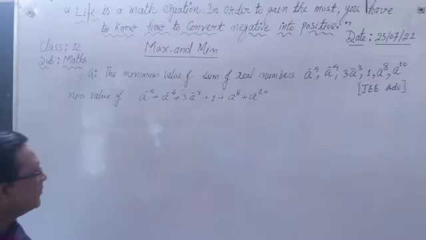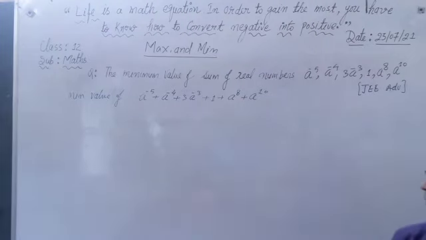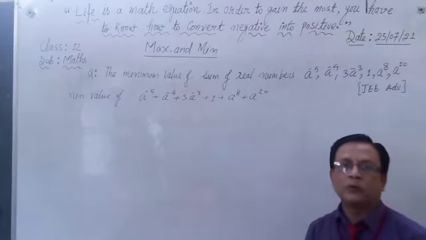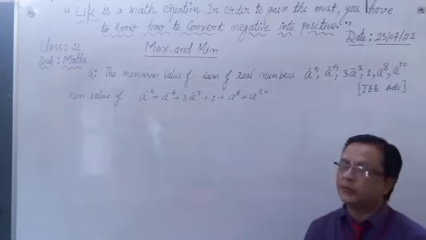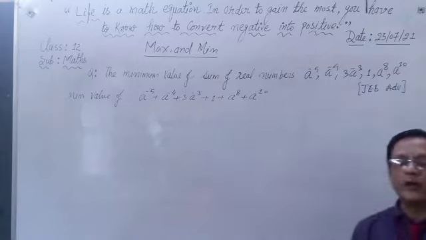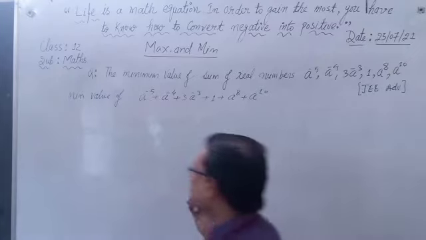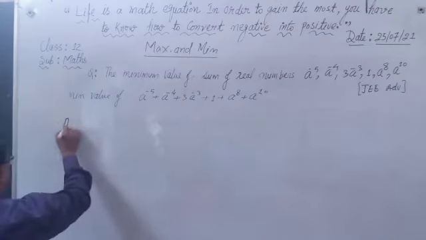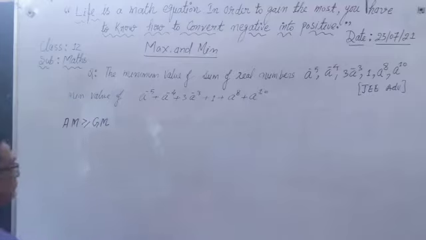ओके, तो कैसे फाइंड करेंगे इसकी मिनिमम? बाय अप्लाई द मैक्सिमम मिनिमा, बाय द डिफरेंशिएशन? नो, विद द हेल्प ऑफ कॉन्सेप्ट ऑफ AM and GM, बिकॉज सम इज AM and product is GM. So we know that what is the concept of AM and GM? We know that AM is always greater than equal to GM. So let us apply the concept.